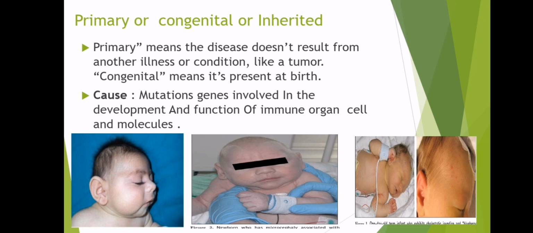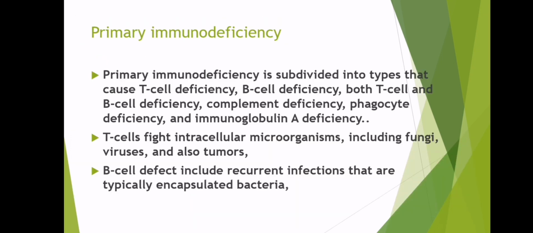Kaya as we can see in the pictures, ang mga bata ay nagkakaroon sila ng physical abnormalities during the development, na for some reason there's a failure na nagaganap doon during the development. Uulitin ko po, kaya siya tinawag na primary immunodeficiency dahil po ay present at birth or inborn. Okay, dadako tayo dito sa primary immunodeficiency.